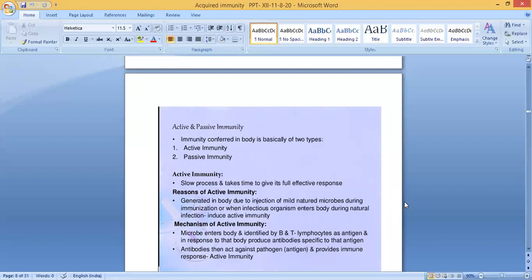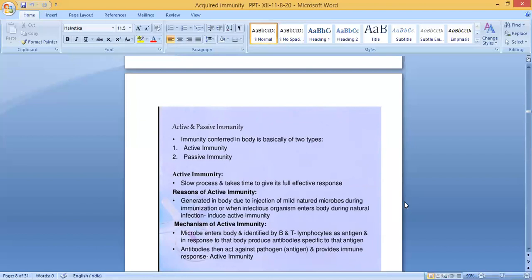Mechanism of active immunity: a microbe enters the body and is identified by B and T lymphocytes, the B cells and T cells of WBC, as antigen, and in response to that, the body produces antibodies specific to that antigen.